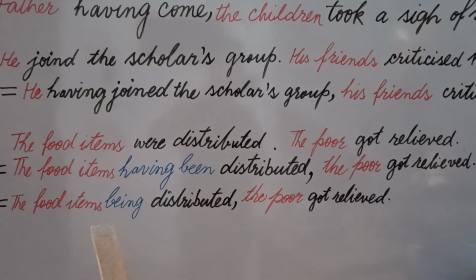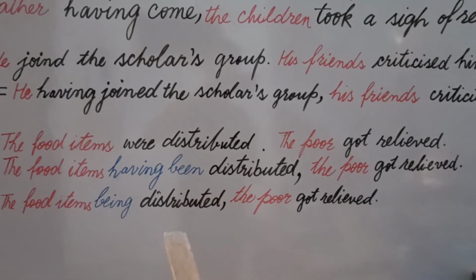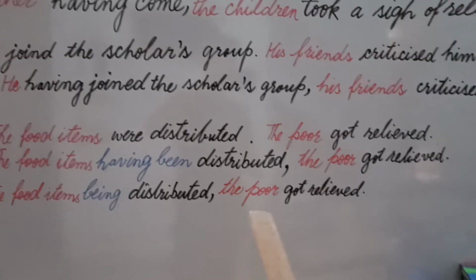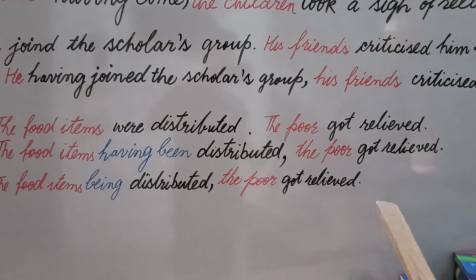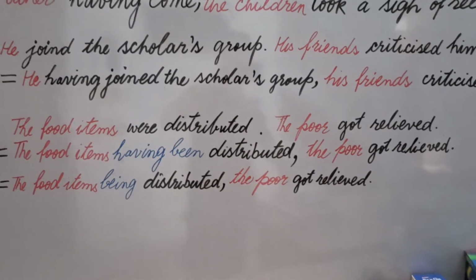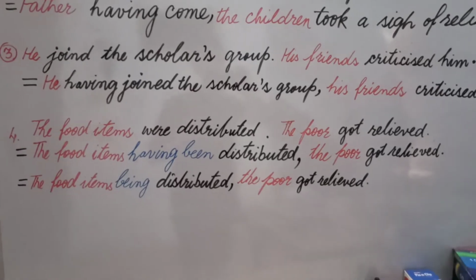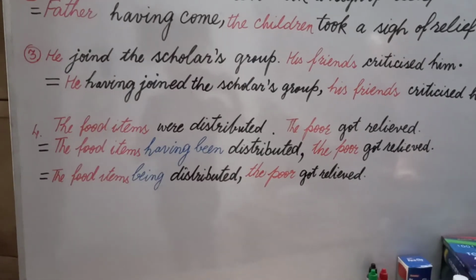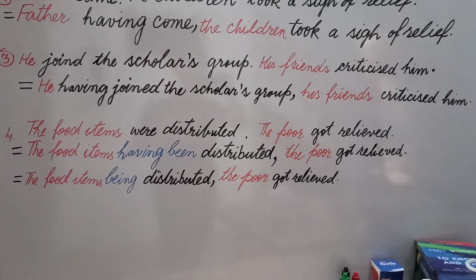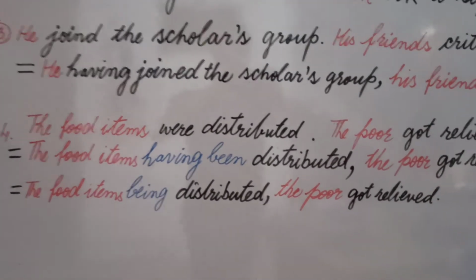The food items is written here, were is changed into being, and distributed is as it is here, comma, the next part will remain as it is. In this way we can say was plus third form can be changed into having been, and if you don't want to do so, you can change the be forms is, am, was, were into being, and the rest of the sentence remains the same.